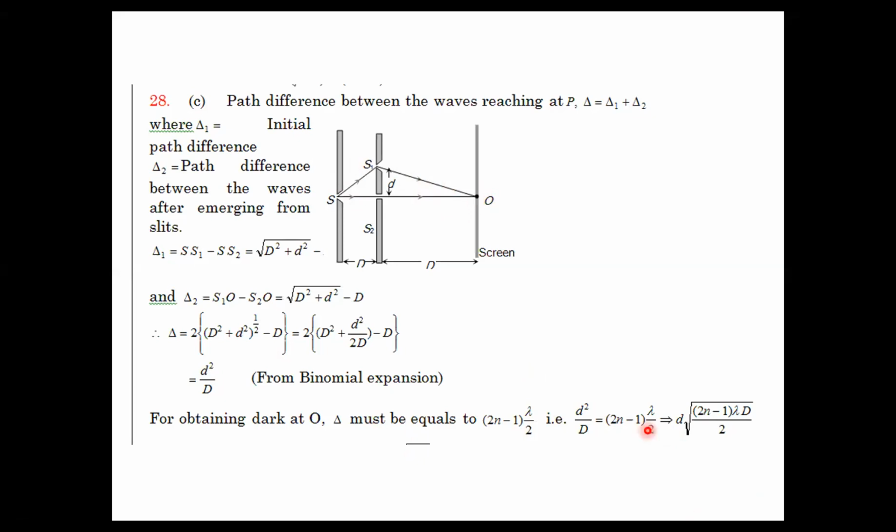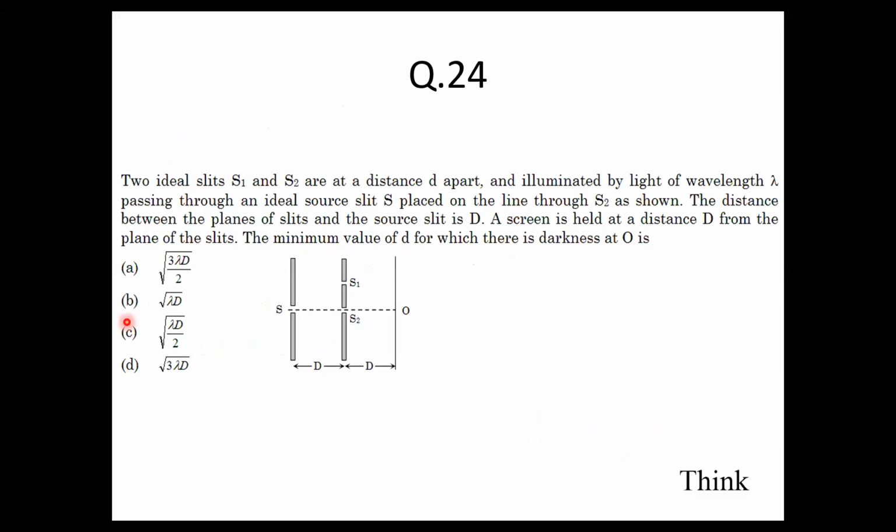So if you use this particular calculation, first you have to find delta 1, after that you find delta 2, and the summation of both will give you d square by d. Then you can substitute to get the answer for 28, which will match option C. It will be under root of lambda d upon 2.